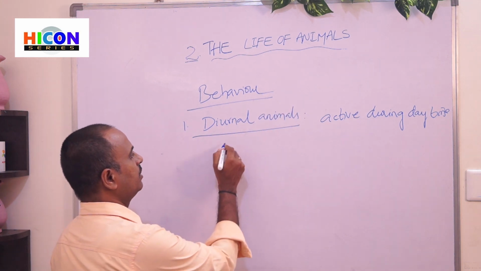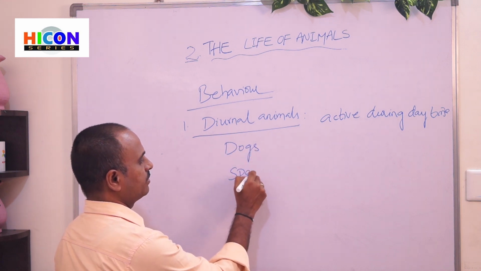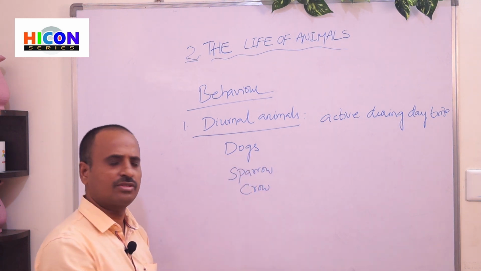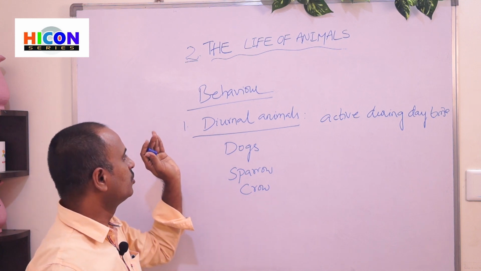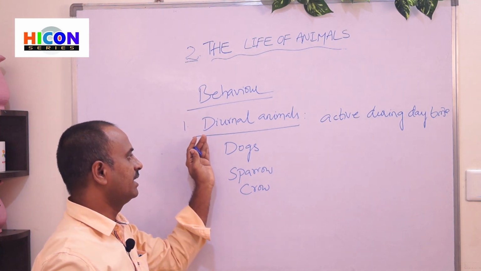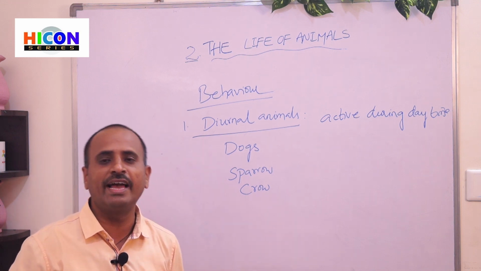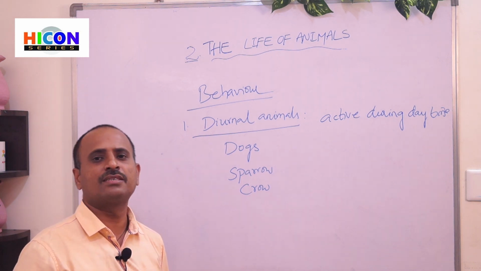For example, dogs and sparrow, crow, etc. There are so many examples for diurnal animals. Most of the diurnal animal examples are dogs, sparrow, crow, and some wild animals like tigers and lions.